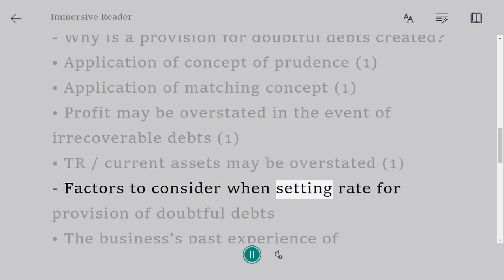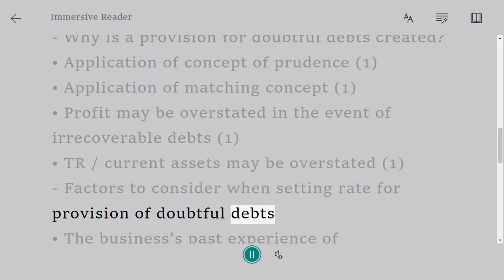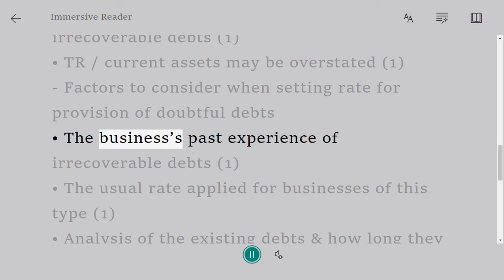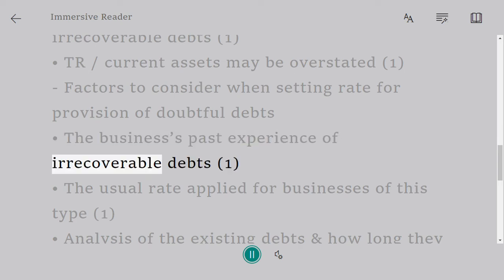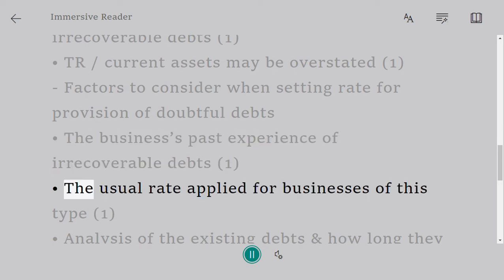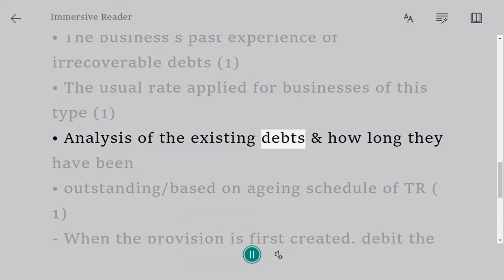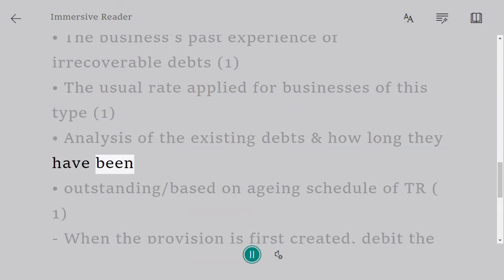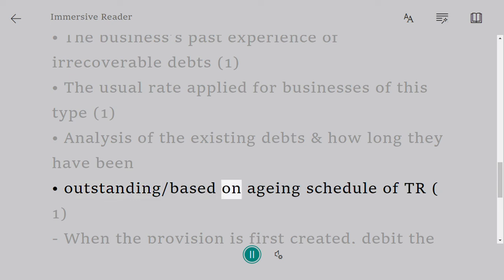Factors to consider when setting the rate for the provision for doubtful debts. The business's past experience of irrecoverable debts, 1. The usual rate applied for businesses of this type, 1. Analysis of the existing debts and how long they have been outstanding, based on the aging schedule of trade receivables, 1.